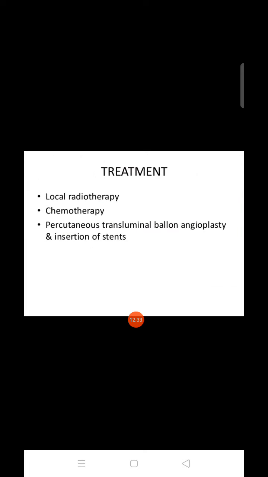Okay. Next, what is the treatment? There is local radiotherapy, chemotherapy, percutaneous transluminal balloon angioplasty, and insertion of a stent. We insert the stent because the pathway will become broad. That is the treatment for this.